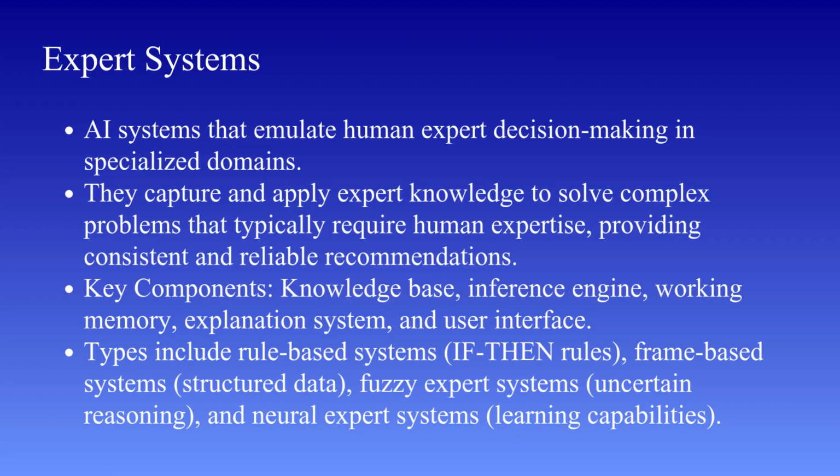One common type is rule-based expert systems, which use if-then rules for reasoning. Another type is frame-based systems, which represent knowledge using structured formats similar to objects. There are also fuzzy expert systems, which can handle uncertainty and approximate reasoning, and neural expert systems, which combine reasoning with learning capabilities. Expert systems offer several advantages.